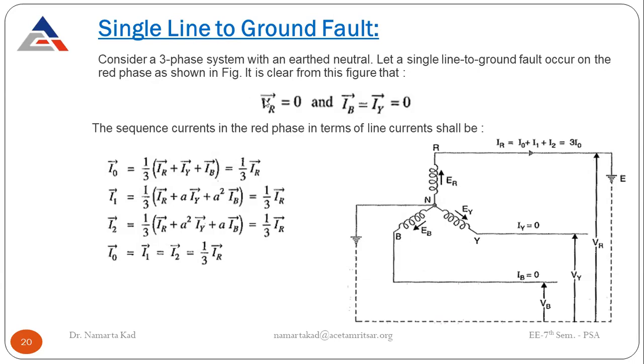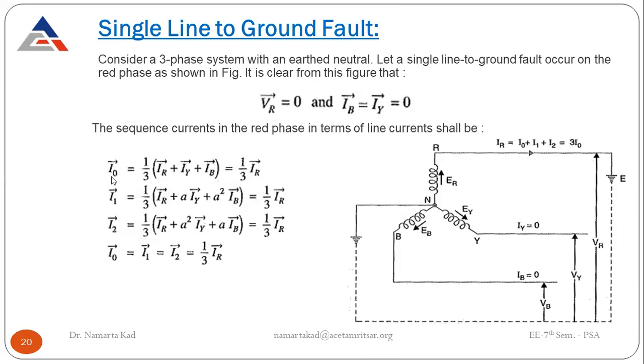When the fault occurs on the red phase only, VR is equal to 0. So these are the conditions: VR is equal to 0, and IB and IY are equal to 0. No current flows through the blue phase and the yellow phase. The terminal voltages VY and VB are there for the other phases, but VR is equal to 0. Now starting with the analysis.